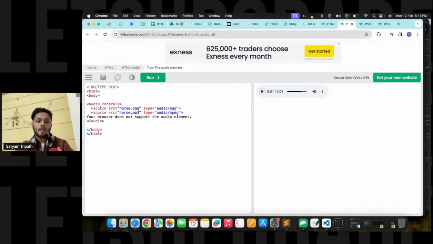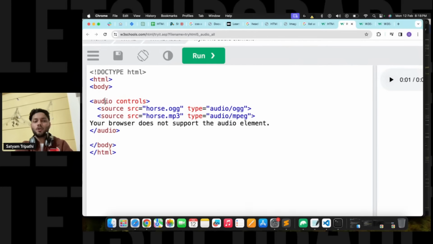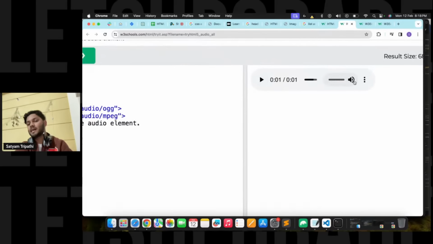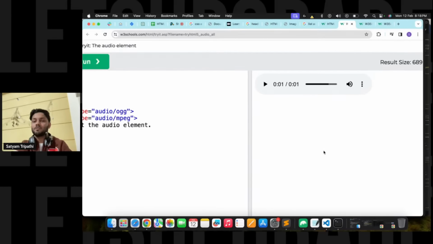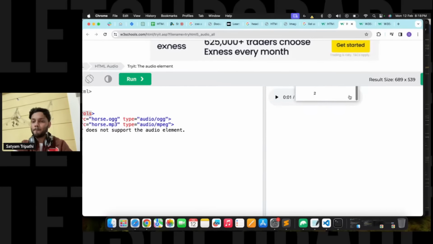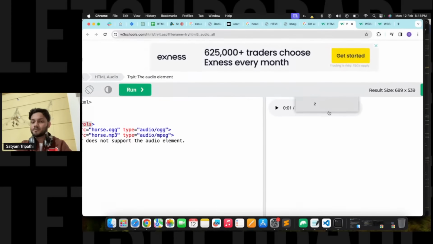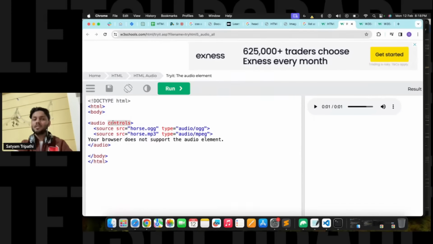Now, how do we call this audio? Audio controls. If we pass the controls attribute, we can decide things like what the volume should be, and whether the playback speed should be 1.5 or something else. Just see like this. But if you remove this control, you will not be able to control it.